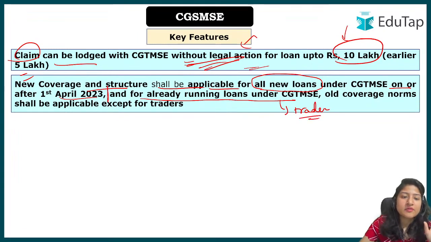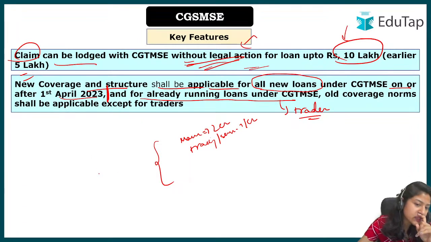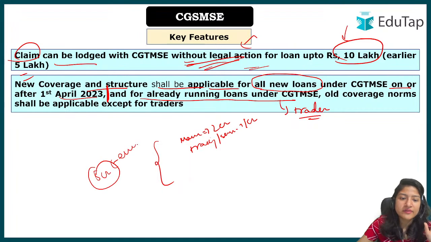Okay, first we have to understand this. Initially, in the previous version, for the manufacturing sector the amount was 2 crore. For trading and services the amount was 1 crore, right? But what does the new structure say? The new structure says it is 5 crore for everyone, right? For everyone, we have understood. There are also some changes in percentage, annual fees, backup, everything we have understood. So this new structure is applicable for all the new loans.